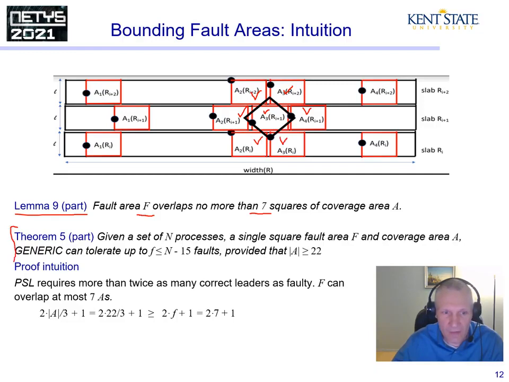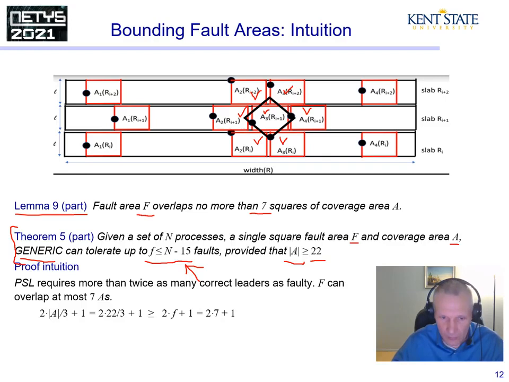Theorem 5 says in part that given a set of processes N and a single fault area F, the coverage area A of generic can tolerate up to n-15 faults provided that the number of squares in the coverage area is greater than 22. Notice, by the way, almost all processes in the network may be faulty.